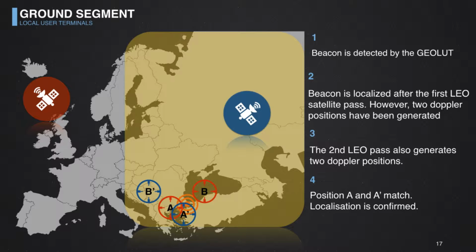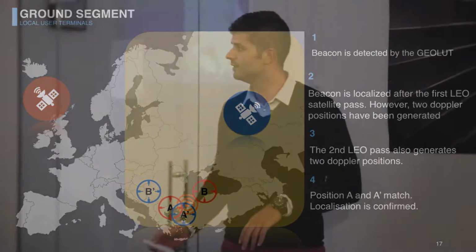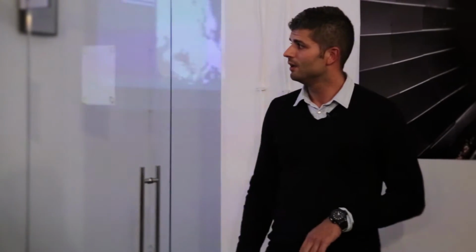Luckily, there's a first LEO satellite pass which sees the beacon, and after it has passed the beacon view, it provides two localizations due to the Doppler effect. It cannot distinguish whether it was on the right or on the left. So we have two positions.